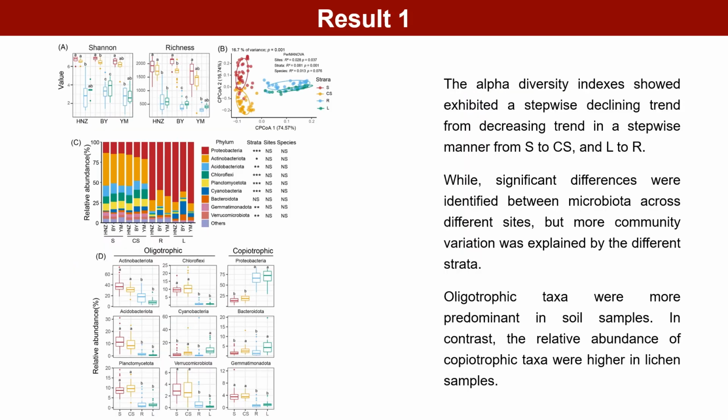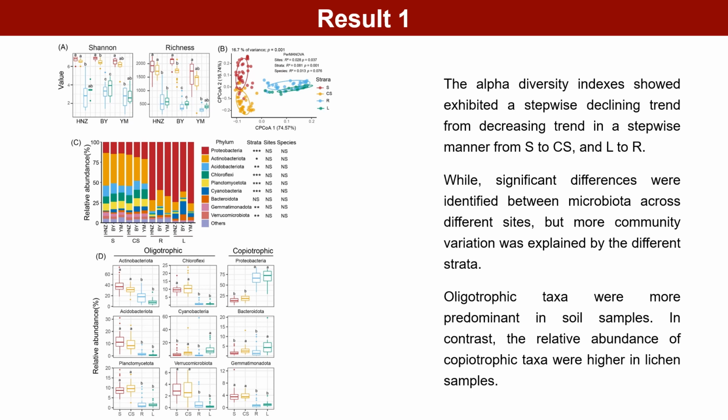The next is results. The biocrust stratum had the most significant effect on the Shannon and alpha index of the bacterial community, followed by sampling sites and lichen species. The alpha diversity indexes exhibited a decreasing trend in a stepwise manner from S to CS, and L to R. The CPCoA and PERMANOVA test results revealed that the most community variation was explained by the different strata, and no significant differences between the two Endocarpon species.